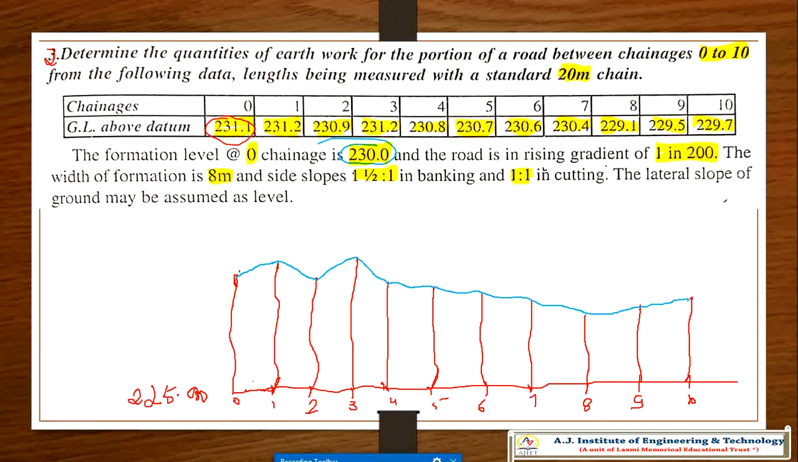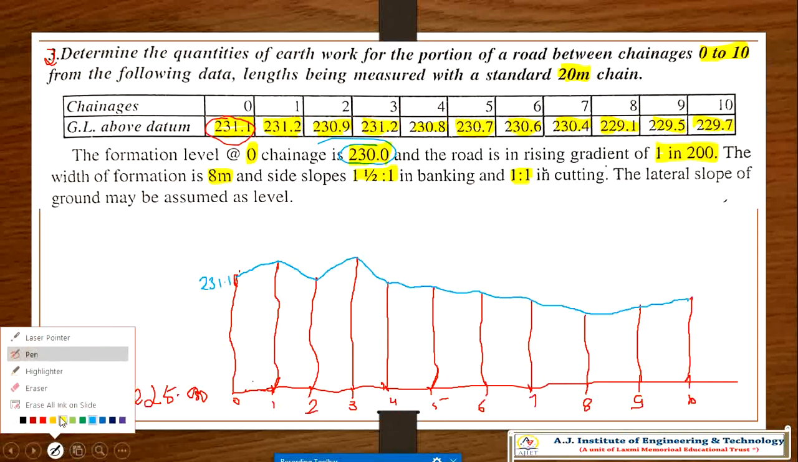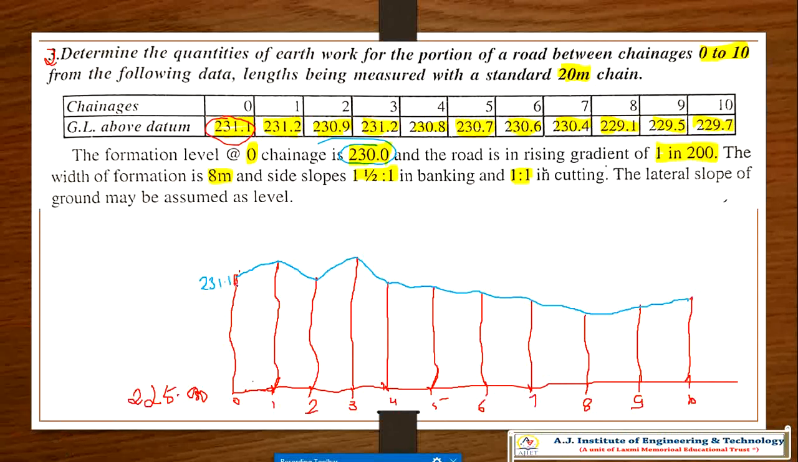Okay, so now your formation line is 230, isn't it? The first is chainage 0. At chainage 0, the formation level is 230, while the ground here is actually 231.1. So 231.2, 230, and so on. Here it is 230, which means it will come below 231. It will come somewhere here, 1 meter or 0.9 meter below it.